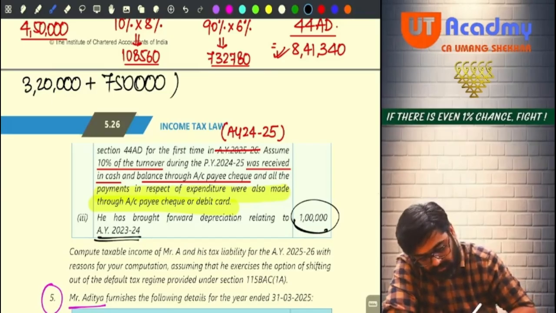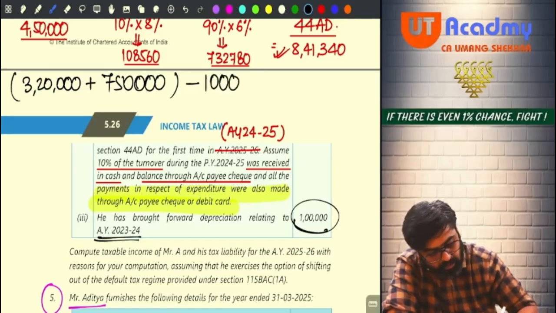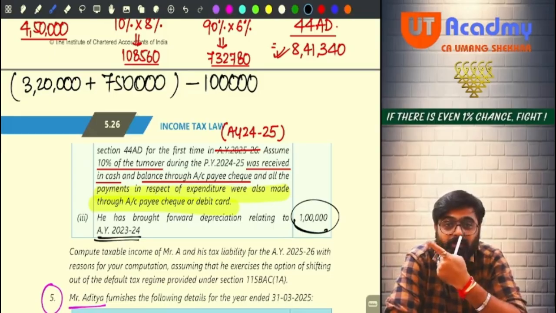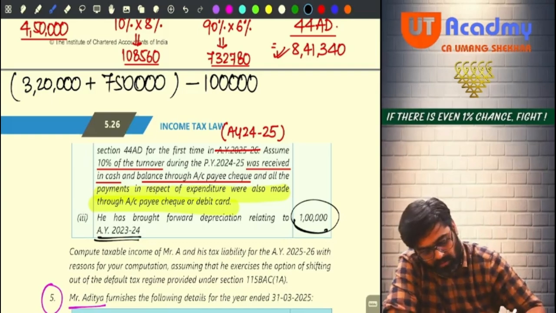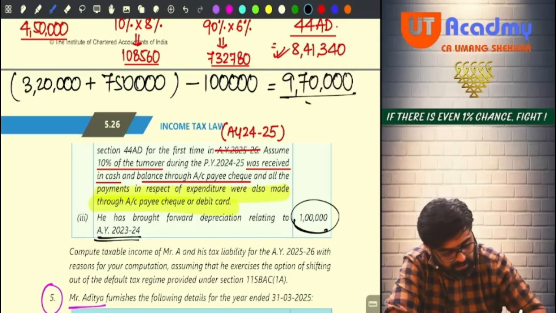Now out of these business incomes, can you claim unabsorbed depreciation of 1 lakh? Yes, absolutely you can do. But if you would have followed this presumptive basis, then that 1 lakh was not available as a set off. Will you remember this? So now do the total, do the needful. 9,70,000 should have been your total income.